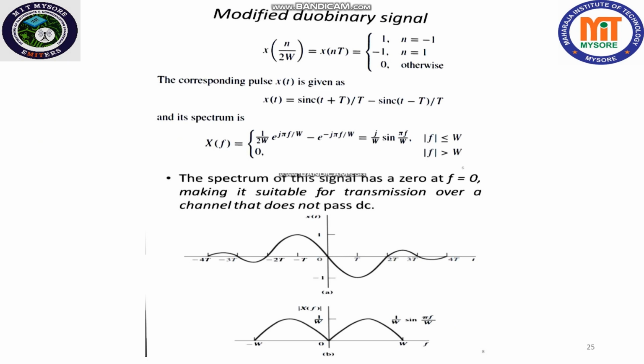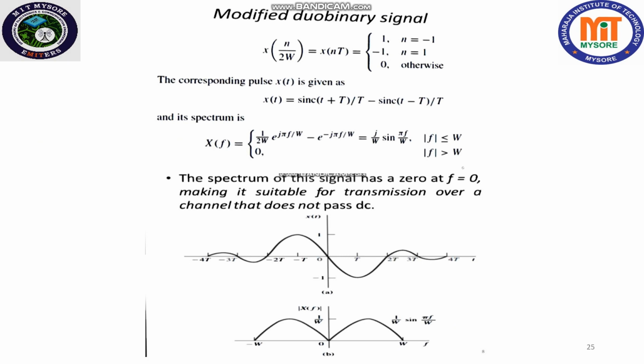Next we considered two non-zero samples, for n is 1 and minus 1. Similarly, by selecting more than two non-zero samples, we can have physically realizable filter characteristics. However, as we select more non-zero samples, the problem of unraveling the controlled ISI becomes more cumbersome and impractical.